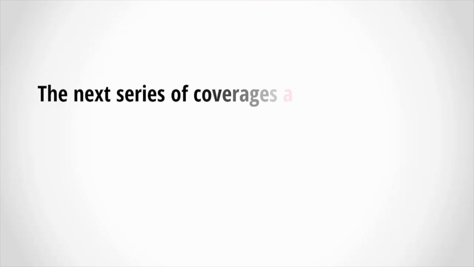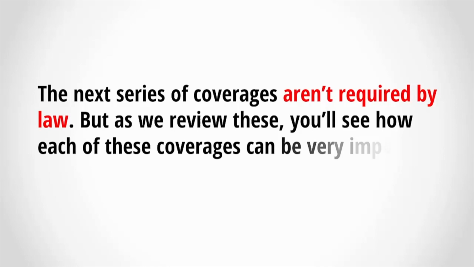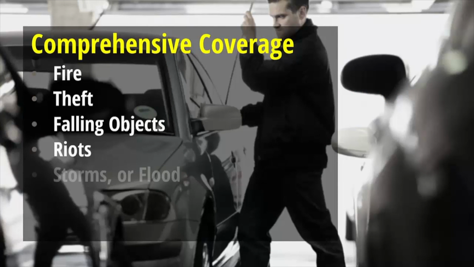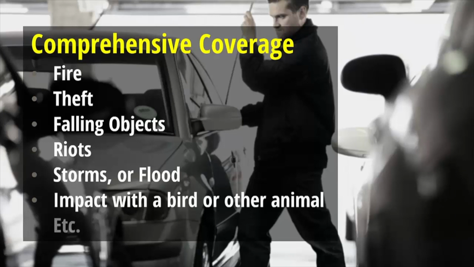The next series of coverages aren't required by law, but as we review these, you'll see how each of these coverages can be very important to protecting you and your valuables. First, let's talk about what's known as comprehensive coverage. This type of coverage protects you from losses that result from fire, theft, falling objects, riots, storms, floods, and impact with a bird or animal.